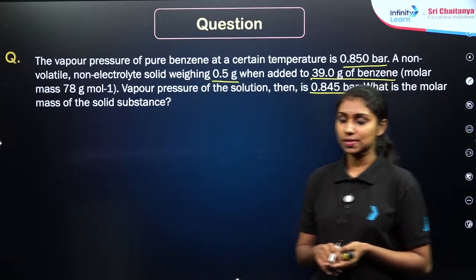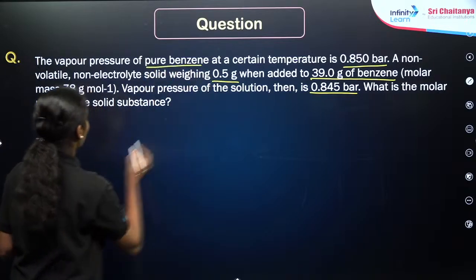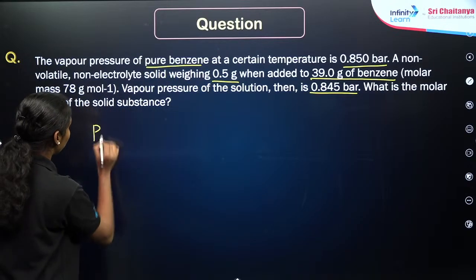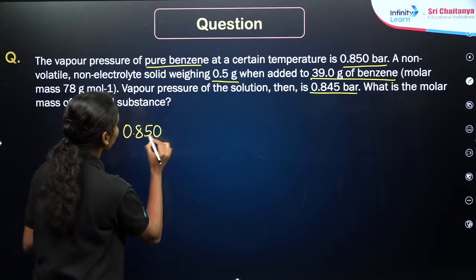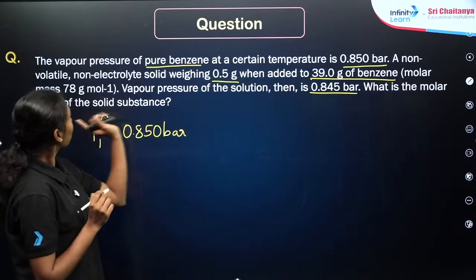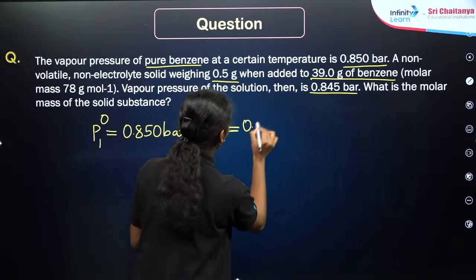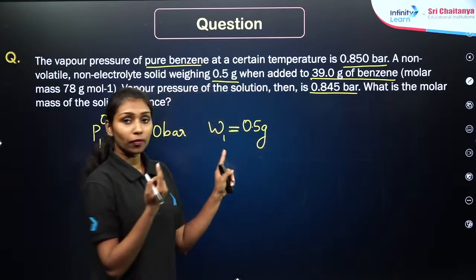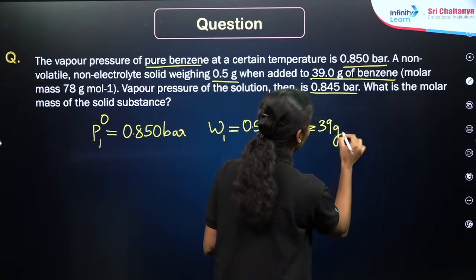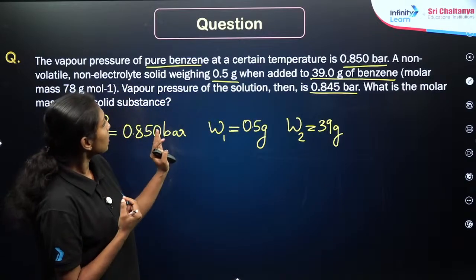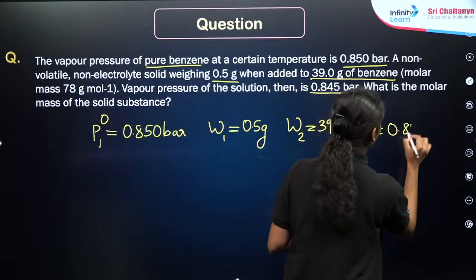Okay, what will be the answer for this question? The vapor pressure of pure benzene, that is P1°, our pure solvent, is given as 0.850 bar. If you are adding a particular amount of solute, for example, I am taking W1 here, that is our solute weight, equal to 0.5 gram, which is added to the solvent, W2 equal to 39 gram. What will happen to the vapor pressure? It decreases to 0.845 bar. So P1 is equal to 0.845 bar.